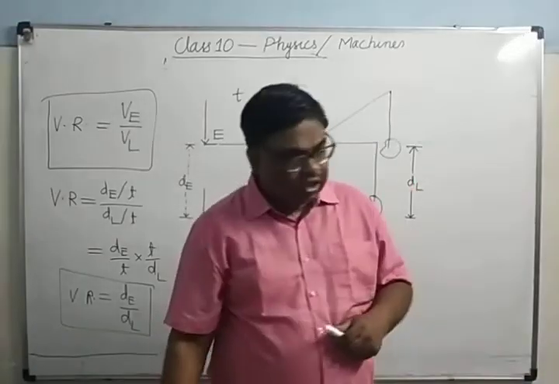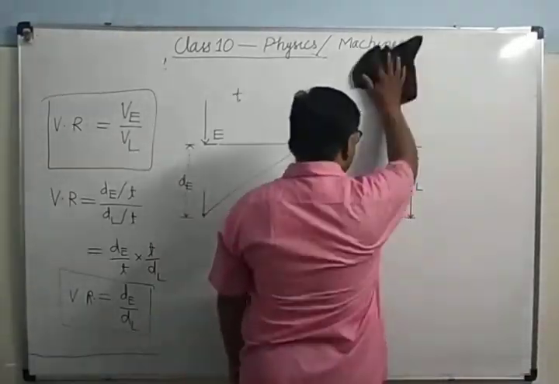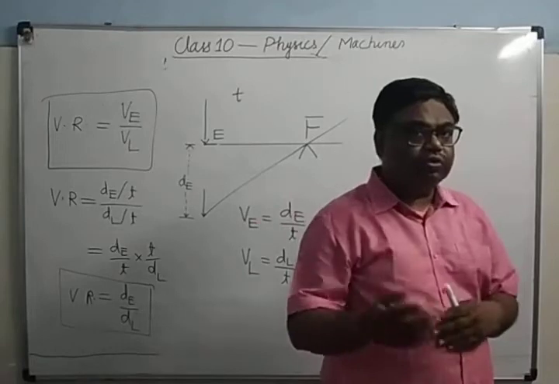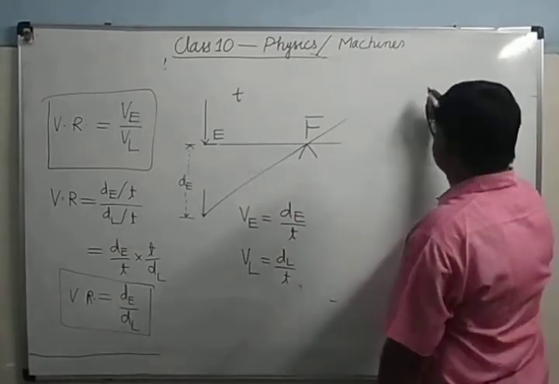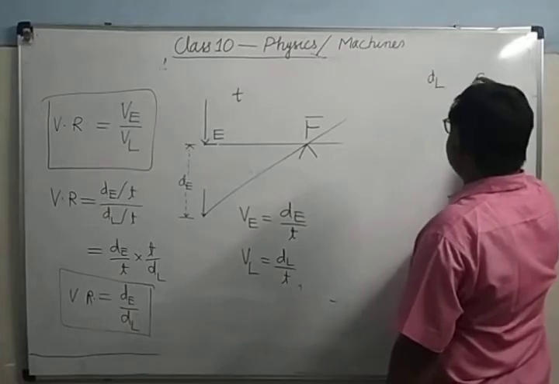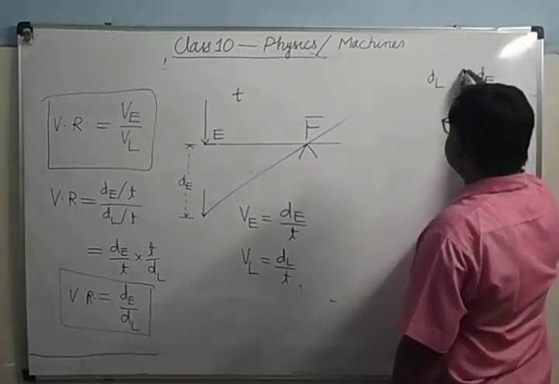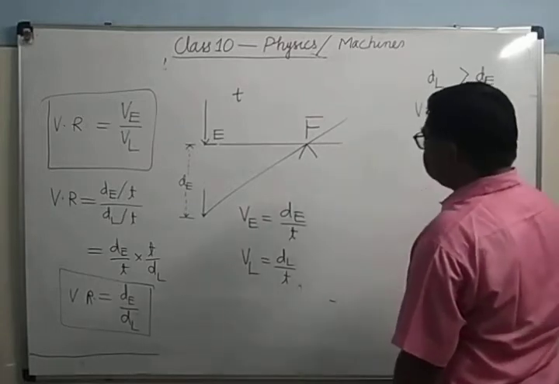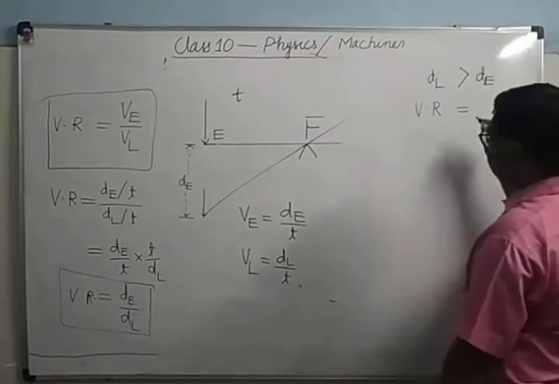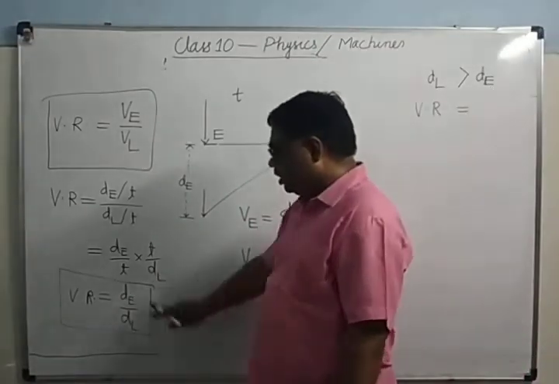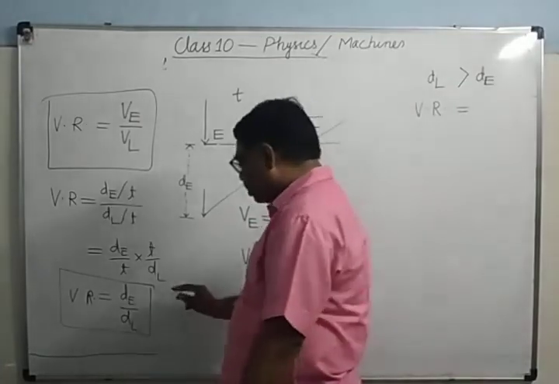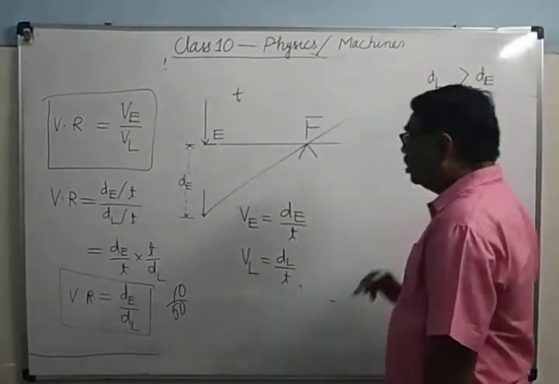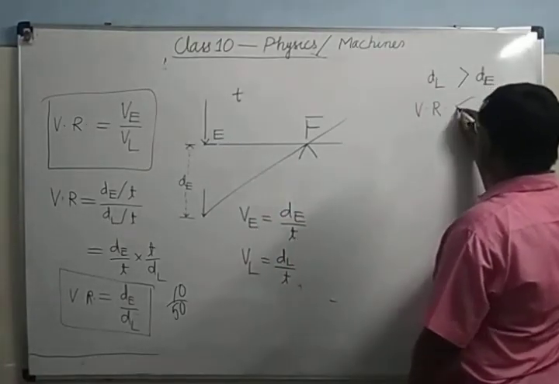Now you have seen in the pair of scissors, which one is moving more distance, effort or load? I have already shown that the load is moving more distance in the pair of scissors and effort is moving less distance. Is it clear? So what will be the velocity ratio of the pair of scissors? Here dE is less and dL is more. dE is 10 centimeter, dL is 50 centimeter. What is 10 upon 50? 1 upon 5. 1 upon 5 means less than 1. So velocity ratio will be less than 1.